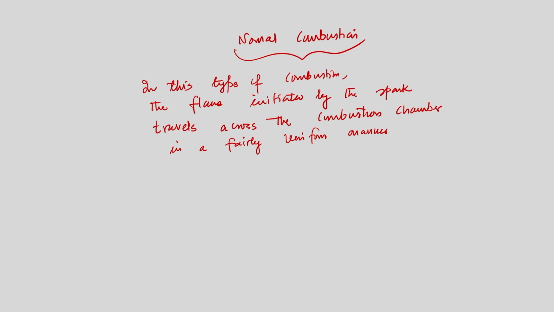So, there is no erratic movement of the main flame front which is moving across the combustion chamber in a fairly uniform manner.